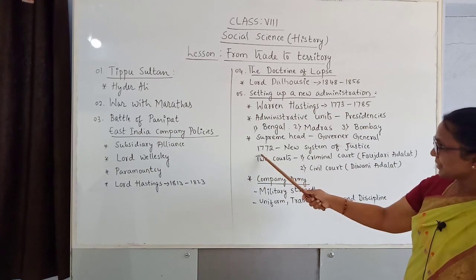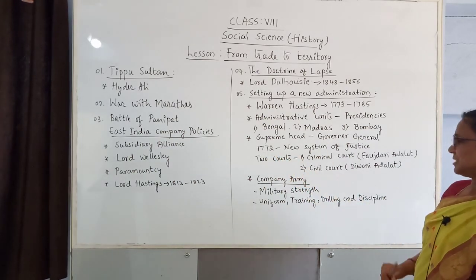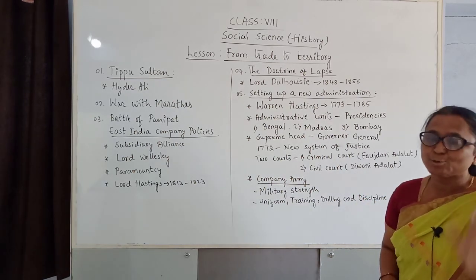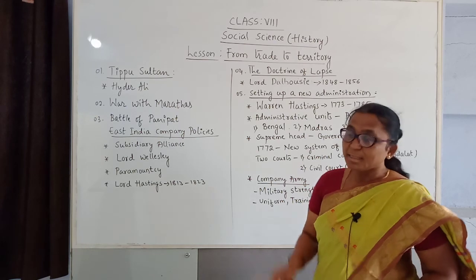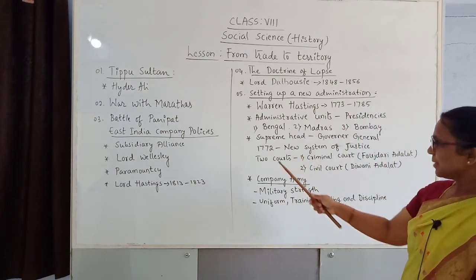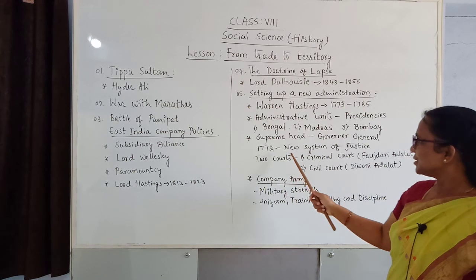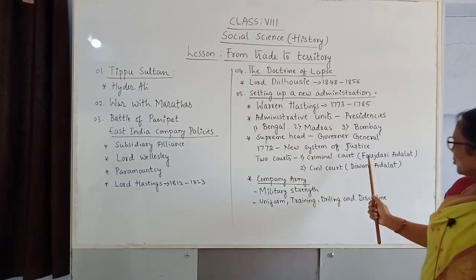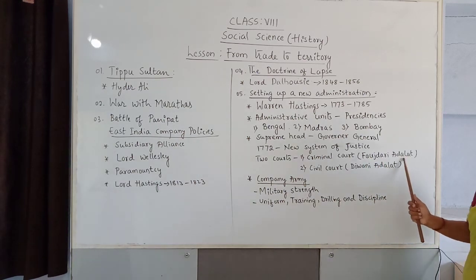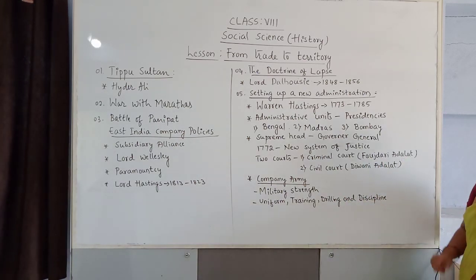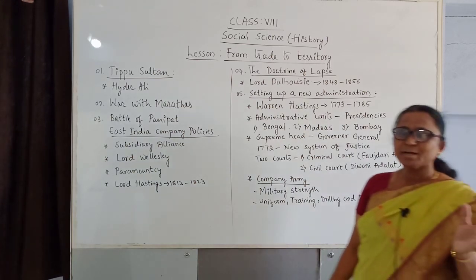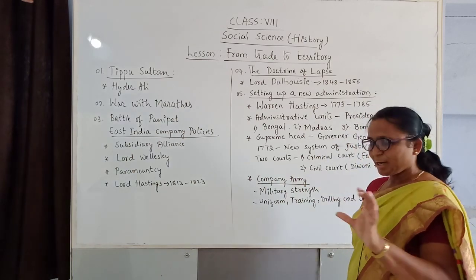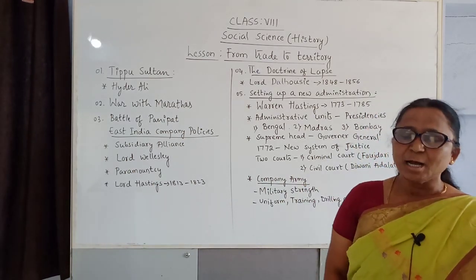In 1772 a new system of justice was introduced. Now we have the High Court and the Supreme Court; at that time also there were two courts. When they started in 1772, two courts were introduced: the criminal court, known as the Fauzdari Adalat, and the civil court, the Diwani Adalat. Even now we have two courts, and according to the case they give the record.